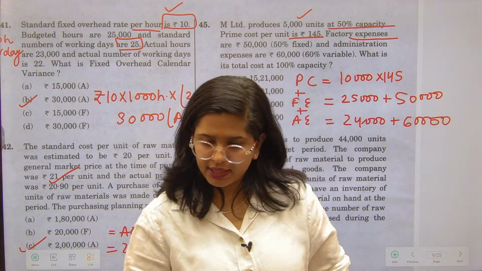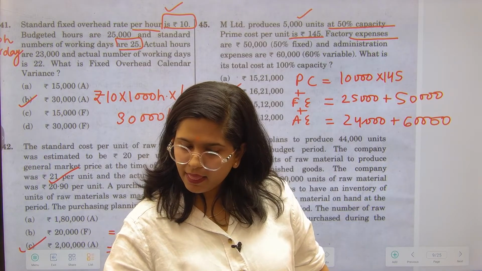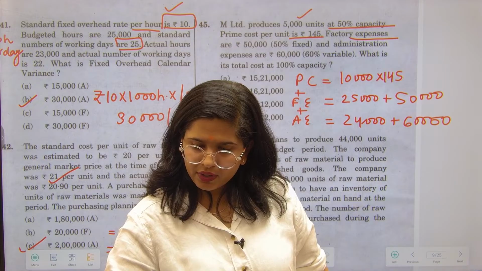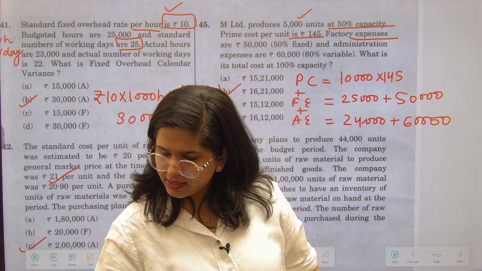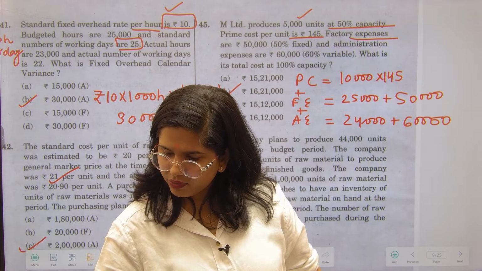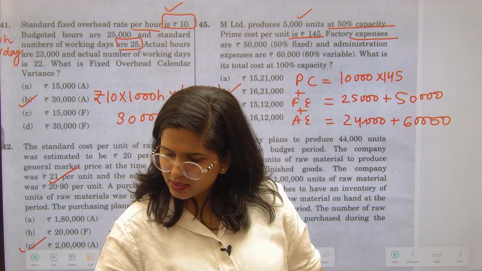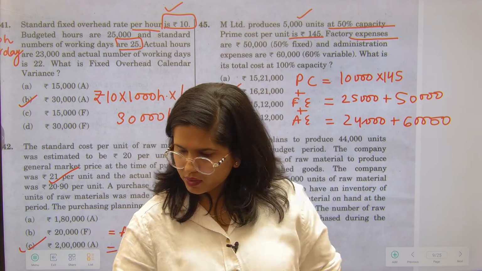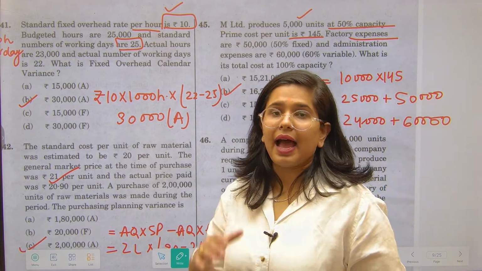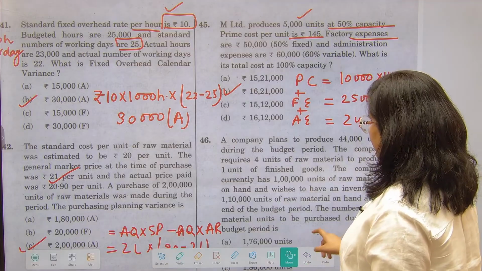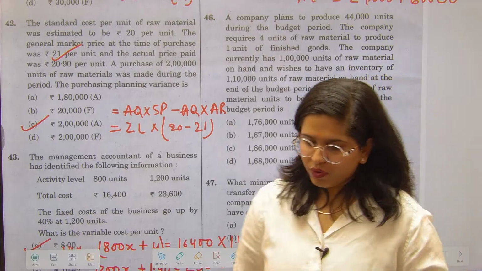Just let me cross check the calculation once. 50,000, yes, and 25,000, right? Administrative expenses fixed ये हैं 60,000 में से we have deducted 24,000, 36,000 and divided by 60% is something is going to give me 60,000, right? Yep. So this is all it, and this will give you the answer 1621. Now just wait for a moment.